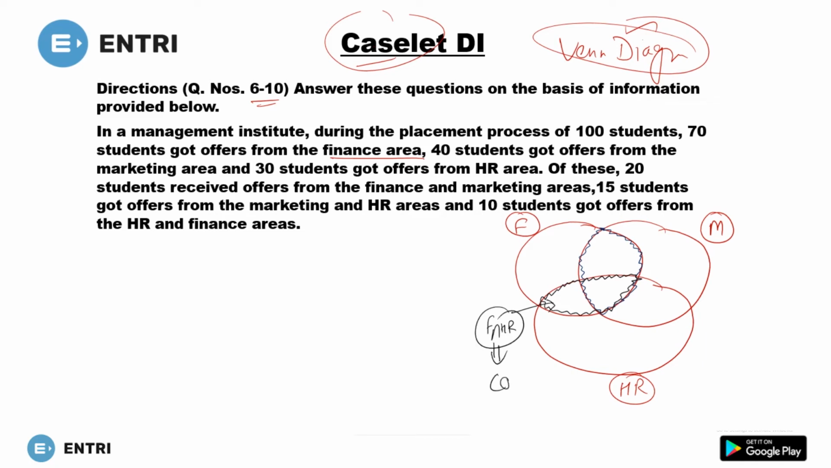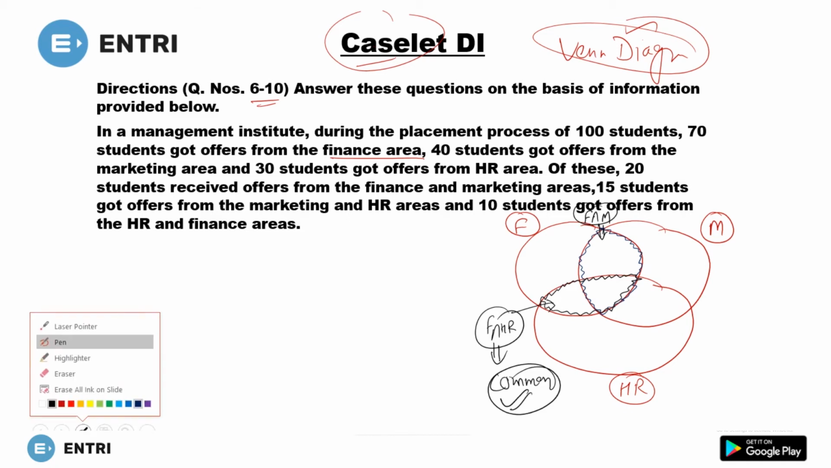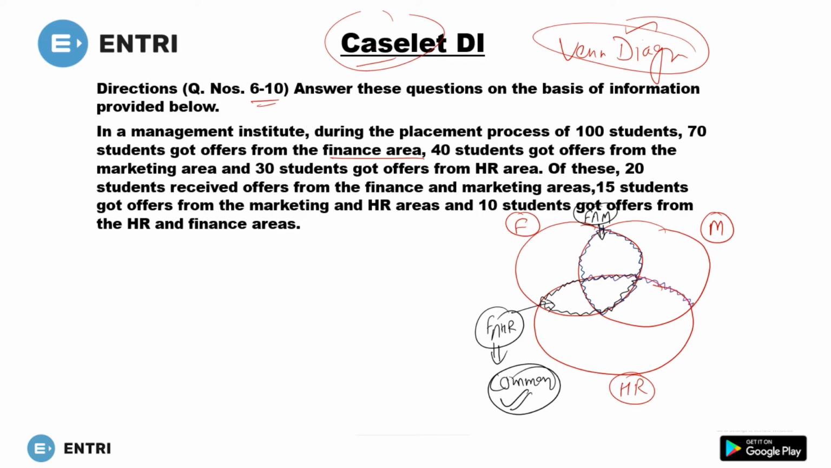Or you can say intersection, which means common. What does intersection mean? Which are common. So according to this, finance and marketing, finance intersection marketing, is this whole area. Now if I ask you how many students are in HR and marketing, so this area, actually this area.